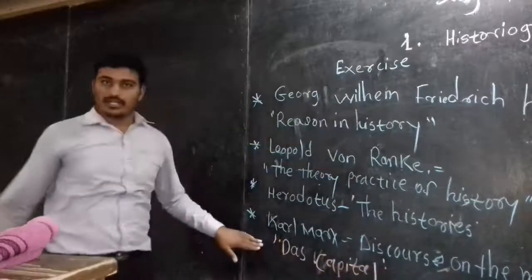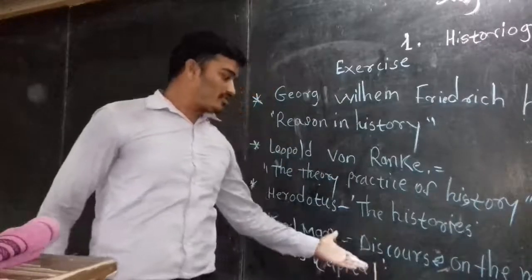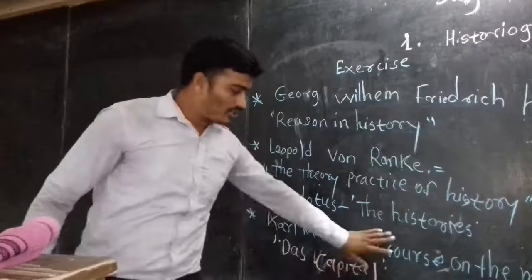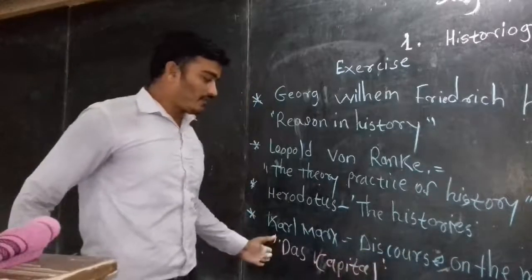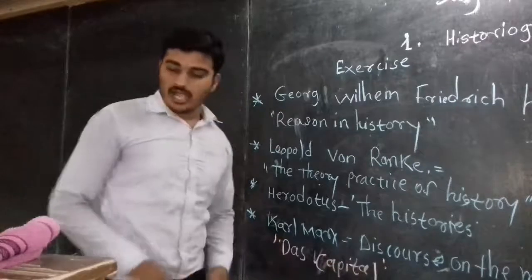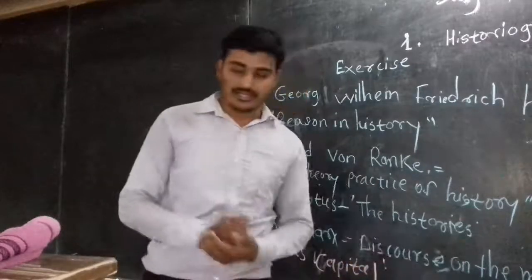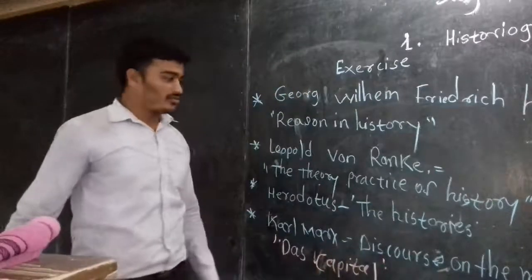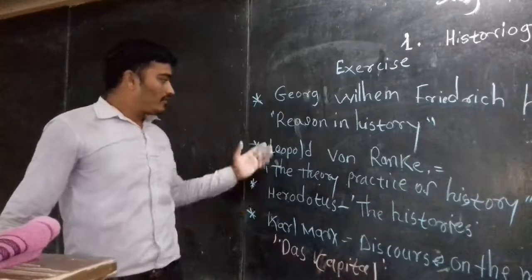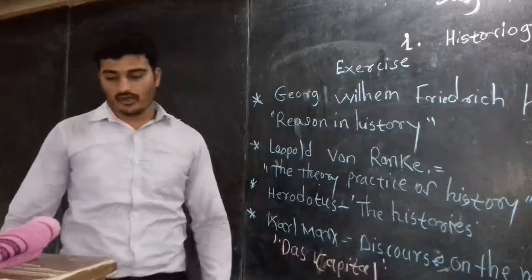So he wrote that book, Das Kapital. And what about Discourse on the Method? Actually, we don't have to work on it. In front of Karl Marx we have to write Das Kapital. And if you want to know who wrote Discourse on the Method, René Descartes wrote the book Discourse on the Method. So we have to correct it and rewrite it again in the following.